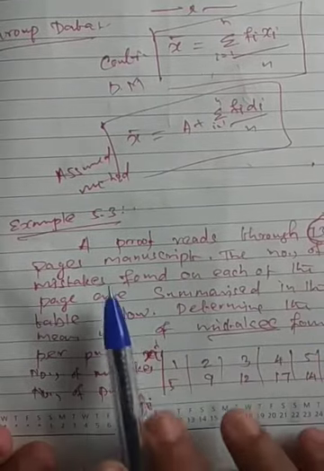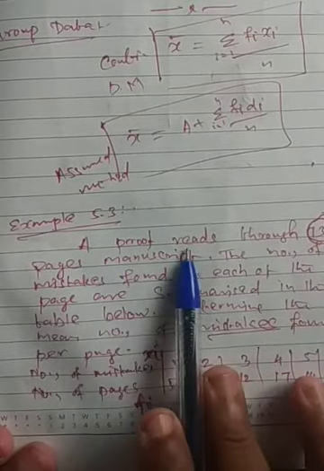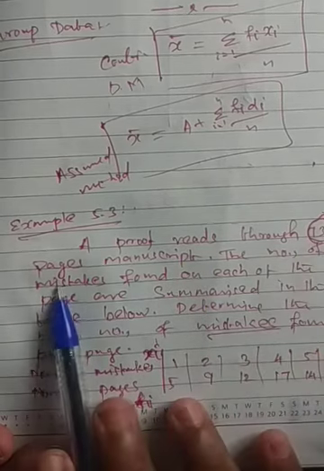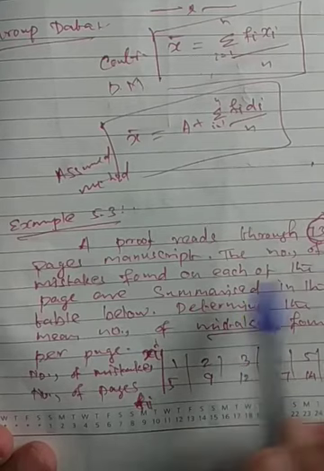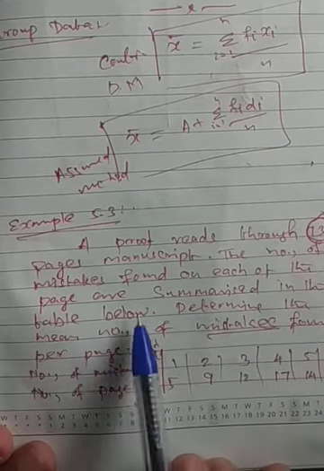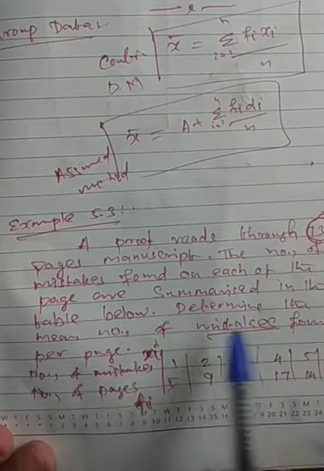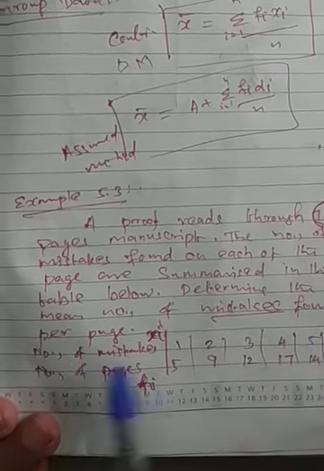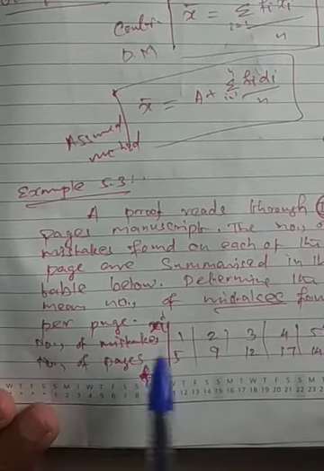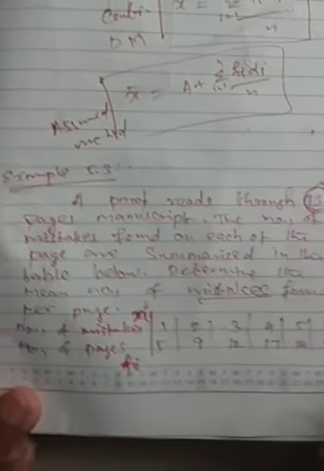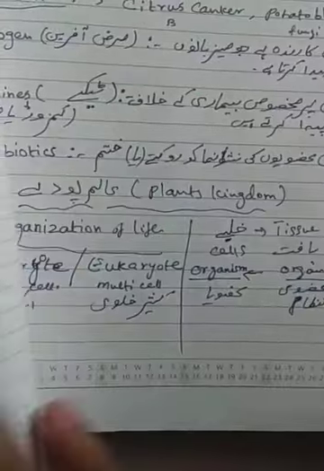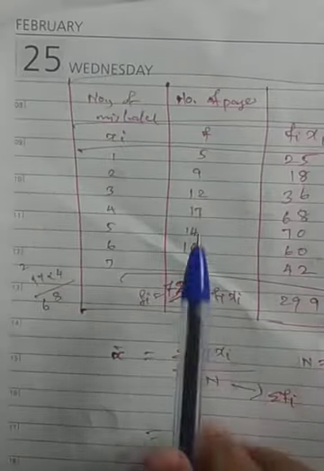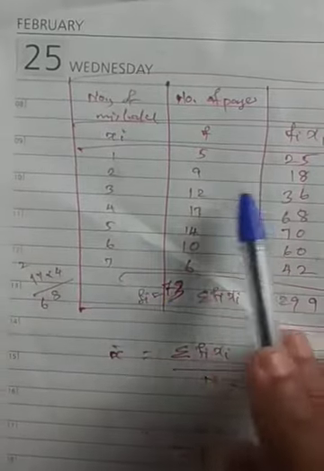Understand what the question is. A proofreader reads through a 73-page manuscript, meaning handwritten notes. The number of mistakes found on each page is summarized in the following table. Determine the mean number of mistakes found per page. They have given the number of mistakes and the number of pages. These are the things we have done. Based on this we got the answer. We are doing the direct method.